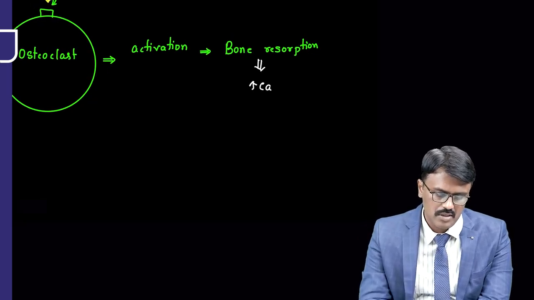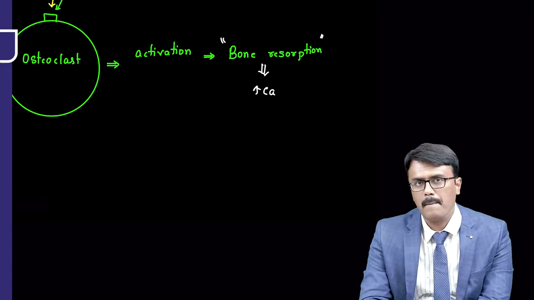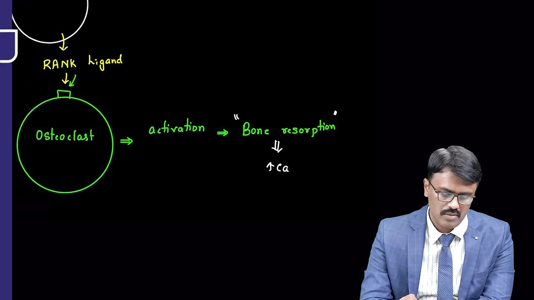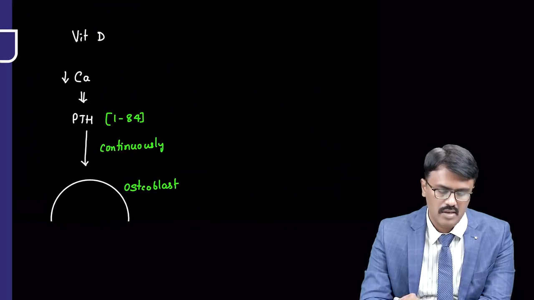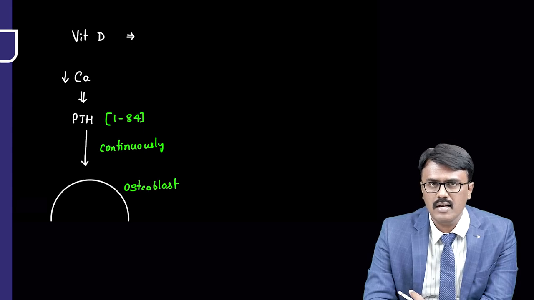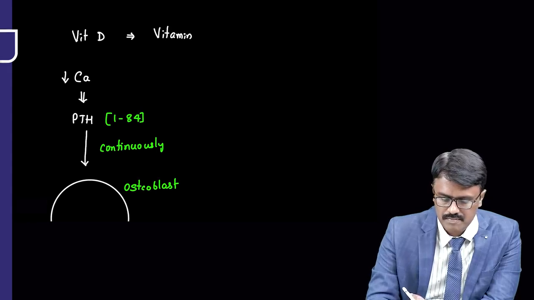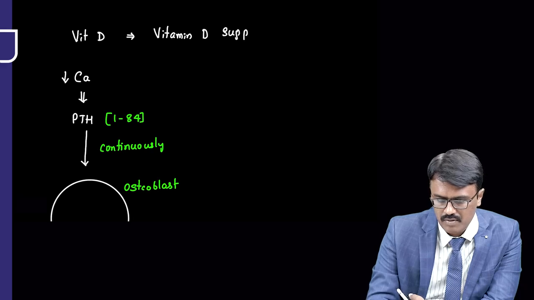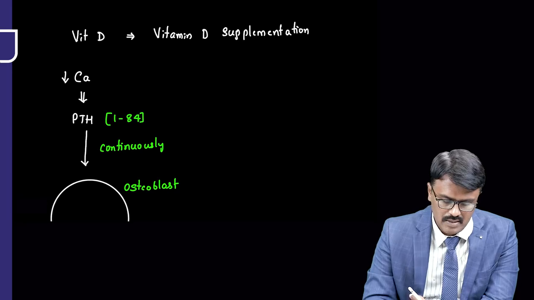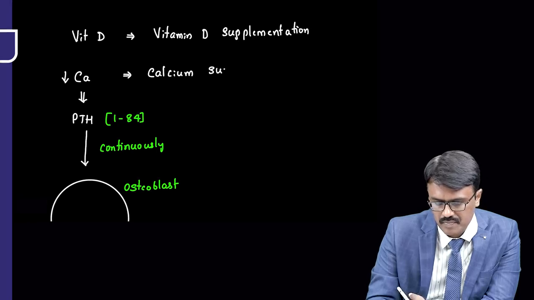Now, what we need to do is we should not activate the osteoclast. If the osteoclast gets activated, there is bone resorption. So let us understand what we can do in management of osteoporosis. Number one, I told you that vitamin D is most important for increasing the calcium and bone formation. So we need to give the patient vitamin D supplementation. The primary therapy for osteoporosis will be to supplement vitamin D. Second, we can also give calcium supplementation to the patient.